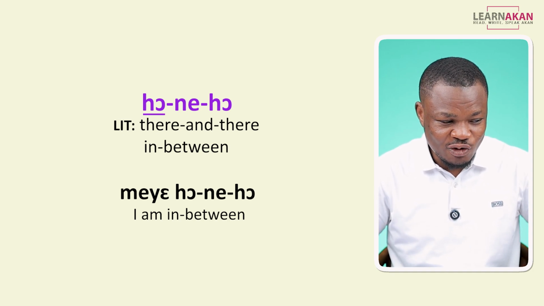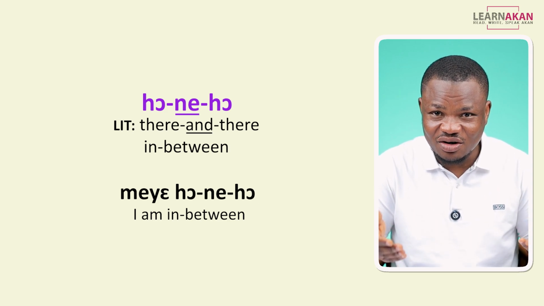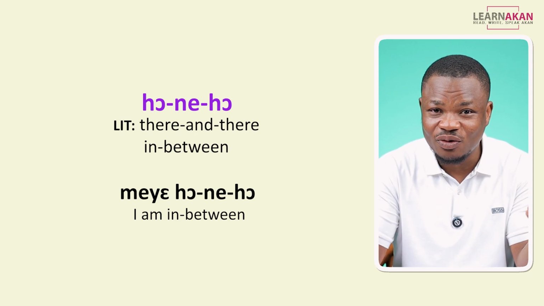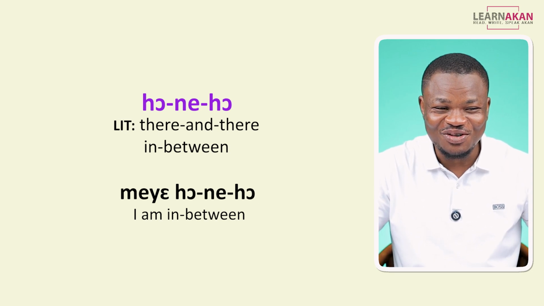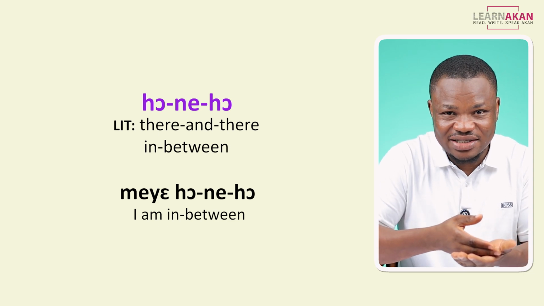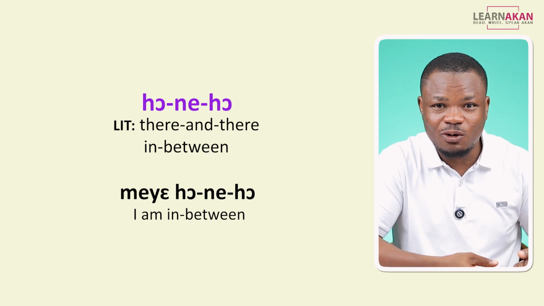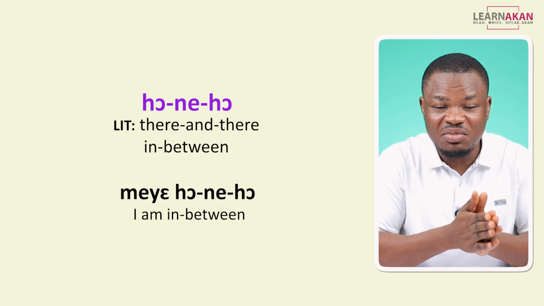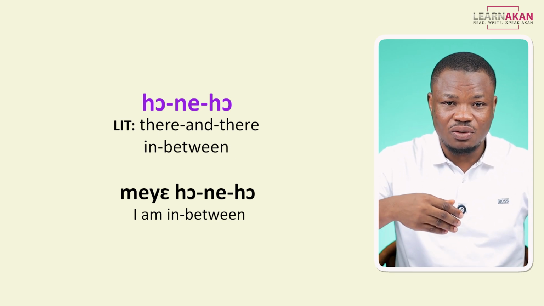So we have ho from a ho, which is there, and then we have ne, which is the conjunction end, and another ho, there. So when you say mekyea honeho, literally you are saying I am there and there, right? So you are neither here nor there. But you can only use this when context has been established. So we know we are talking about body size, right? Or weight. Once that context is established, when you say mekyea honeho, then we understand that you mean you are neither big nor slim.